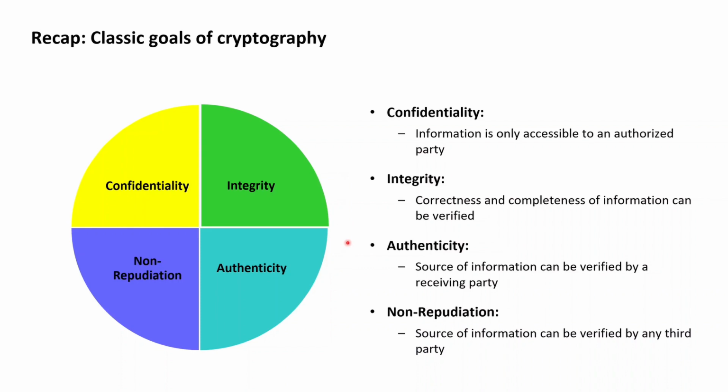Authenticity is the security goal that demands that in a system with authenticity, the source of information can always be verified by a party receiving the data. And non-repudiation as a security goal then demands that in a system with non-repudiation, the source of information can not only be verified by the receiving party, but that the source of information can be verified by any third party.